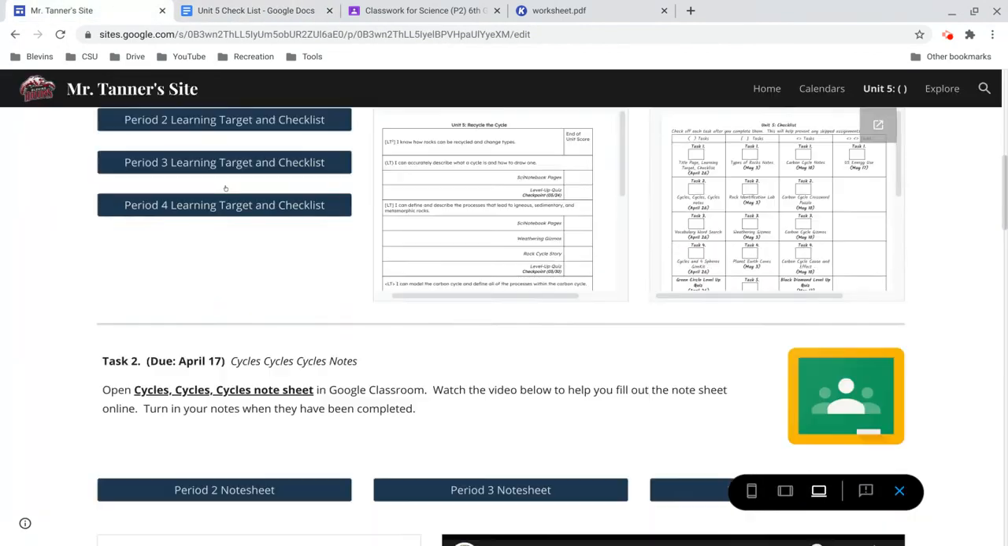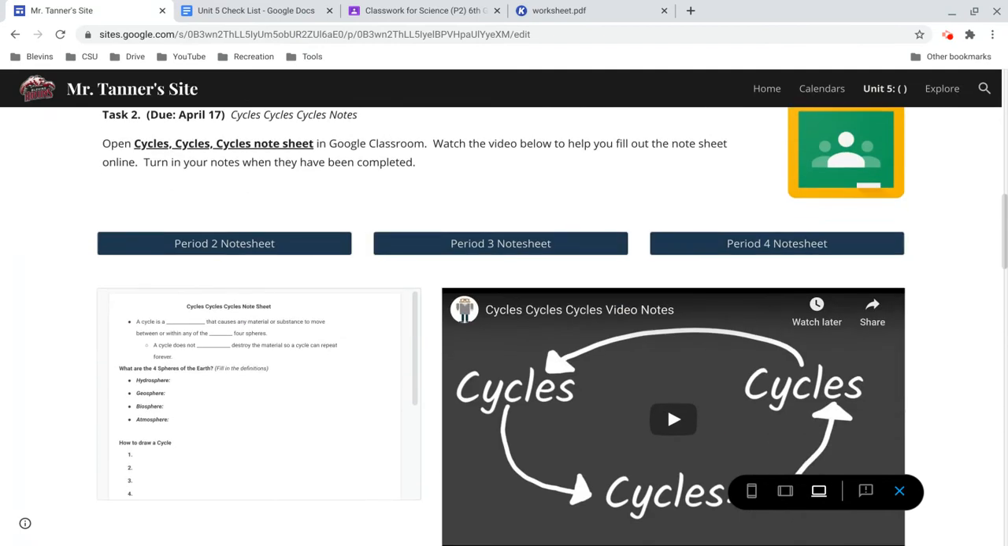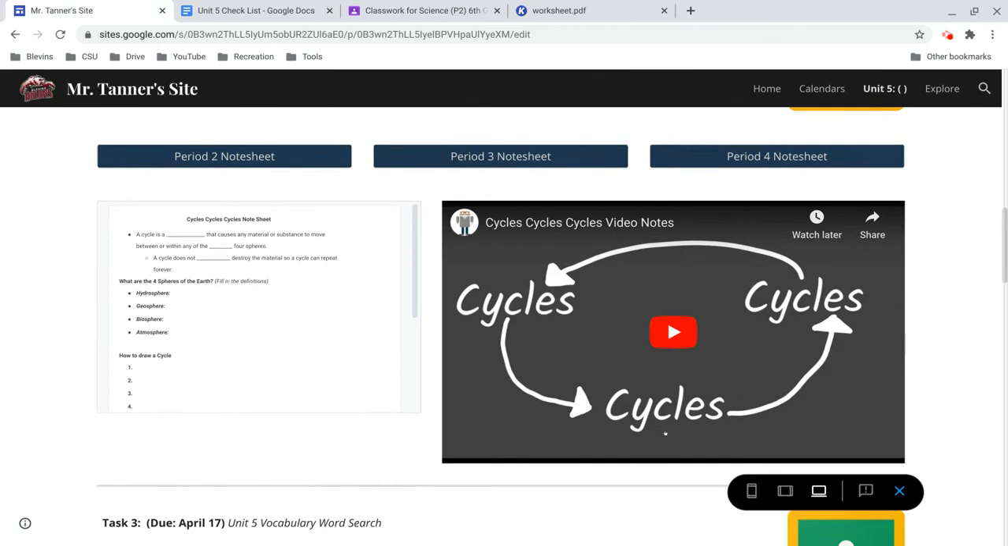Looking back at my website, notes are going to be very similar, except instead of putting them into your paper notebook, I've created the note sheets and shared it with you in Google Classroom. So if you're in period 2, you can click here to get your notes. Period 3 is here, and period 4 is over here. I still linked a YouTube video for you to watch to complete the notes, but when you're done typing your notes in, make sure you press turn in.